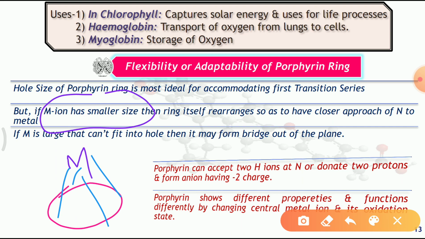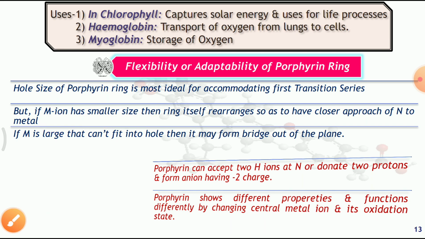Therefore the porphyrin ring is one of the most important and crucial parts of the metalloporphyrin, because it is adaptable and flexible, and it can form the complex with any type of metal. If the metals are very small, then also it can form the complex. If the metals are very large, then also it can form the complex.